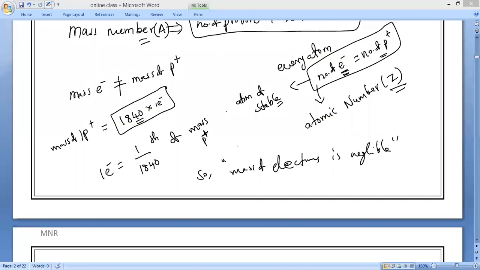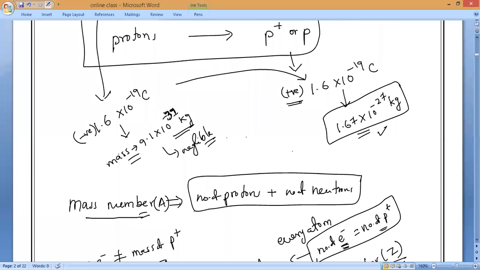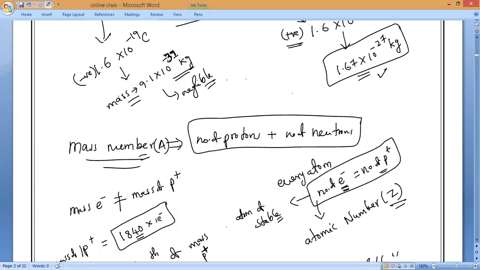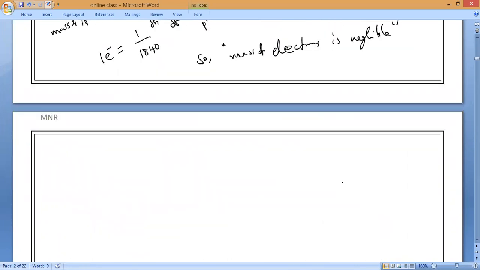Mass of electron. So when we are taking the mass number, we will consider only the number of protons and neutrons. But till now, whatever we studied in structure of atoms, the discovery of neutrons has not yet been identified. Only two have been identified. Who are the two subatomic particles discovered till our class? Only electrons and as well as what?